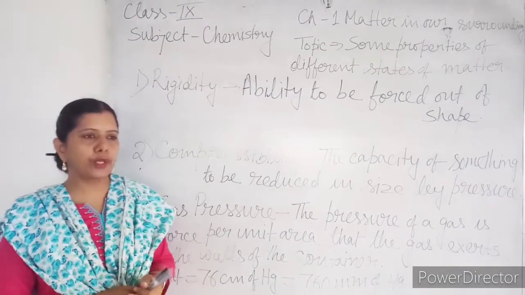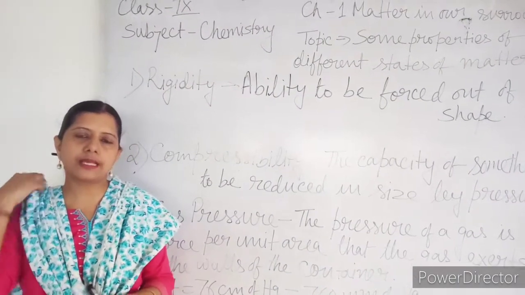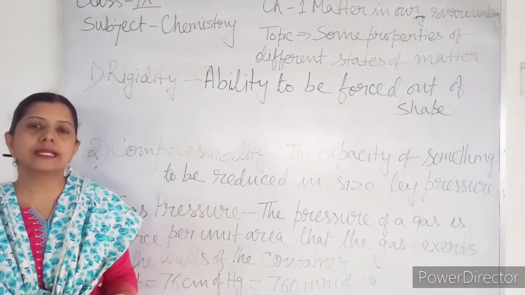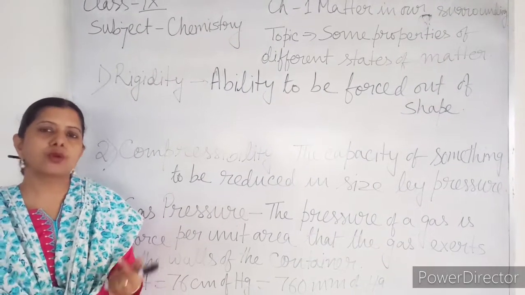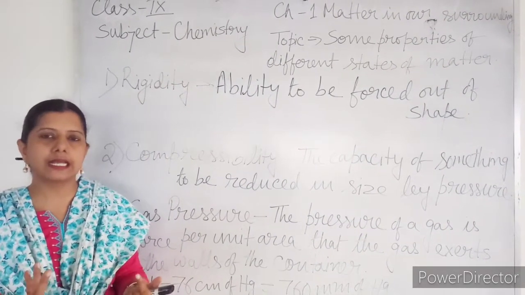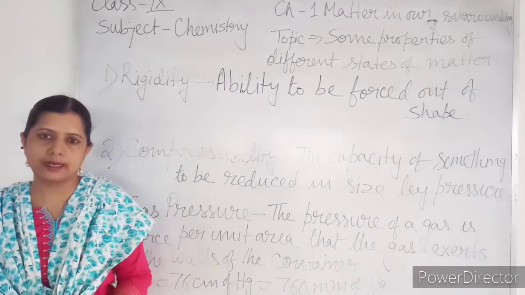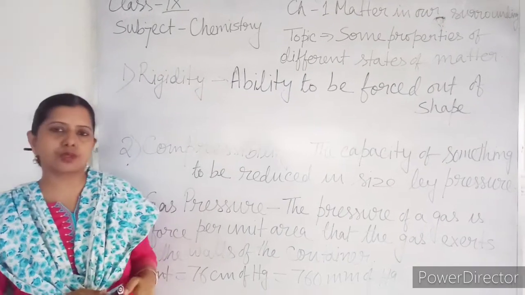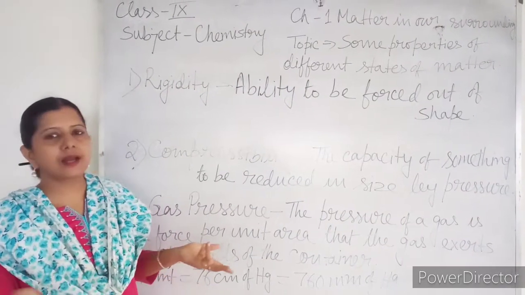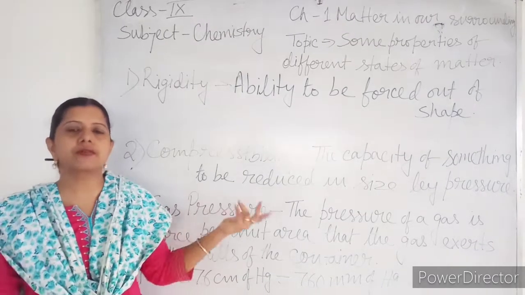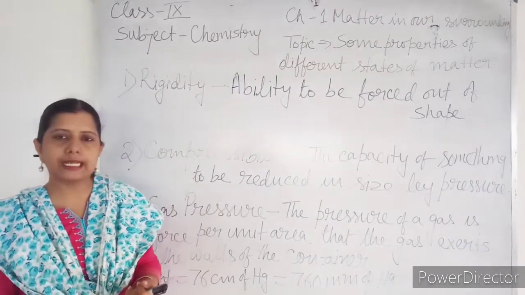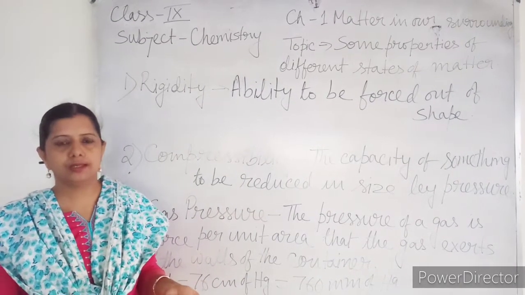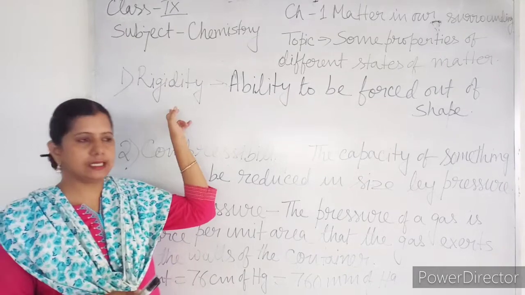If I take liquid, the molecules of liquid can move from one place to another. As they can move, their shape can be changed. Wherever we place a liquid in a container, it will take the shape of that container. So the rigidity of liquid is less than that of solid. In the gaseous state, they are not at all rigid because the molecules are free to move. They have more kinetic energy and can move anywhere, so they do not have any shape. So this is all about rigidity.